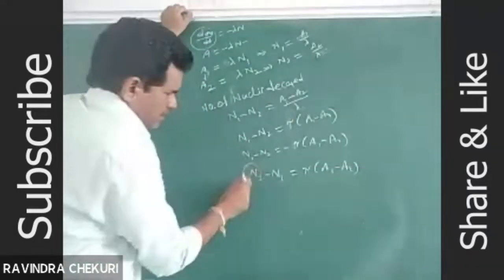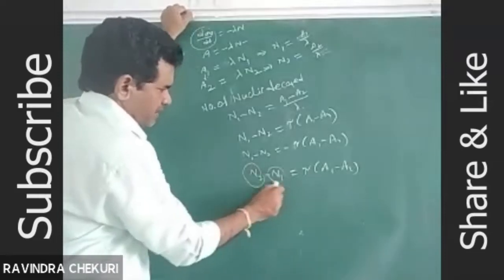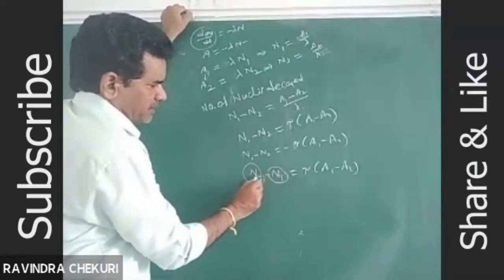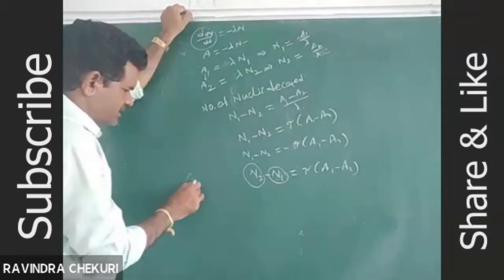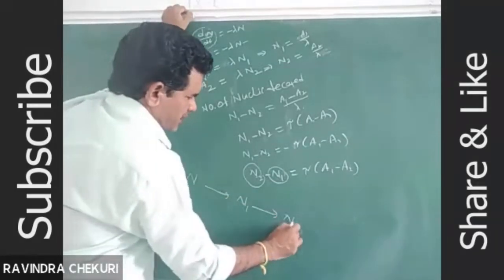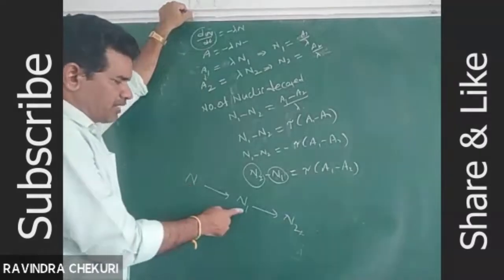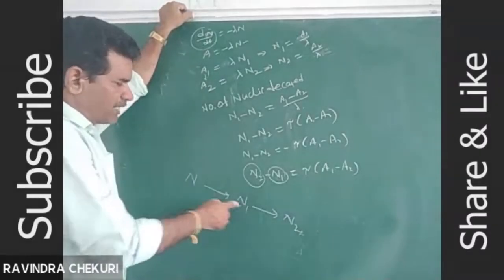What is N1? The number of nuclei present. The radioactive substance decreases from N1 to N2. How many number of nuclei decayed?